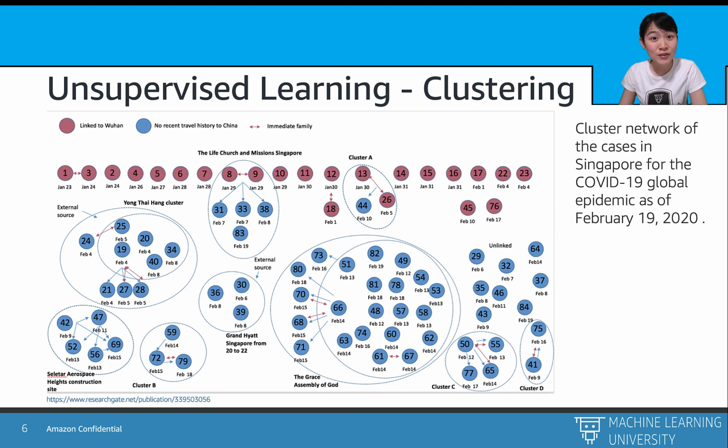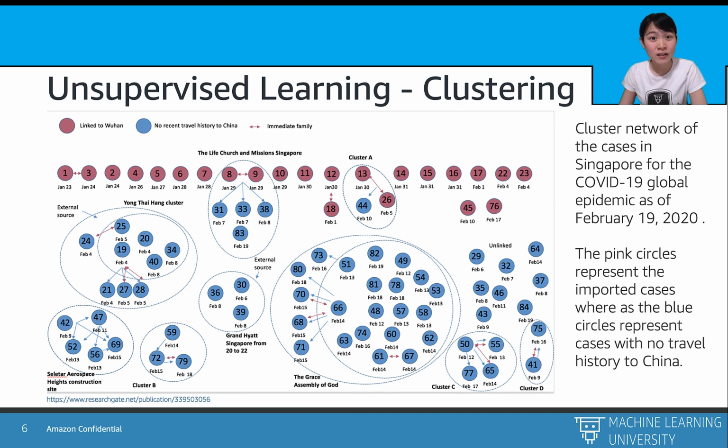Well, one interesting paper about COVID-19 can be viewed as a clustering problem. It is a recent research paper about COVID-19 cases in Singapore. Each circle here represents a positive case and the reported date of these cases.